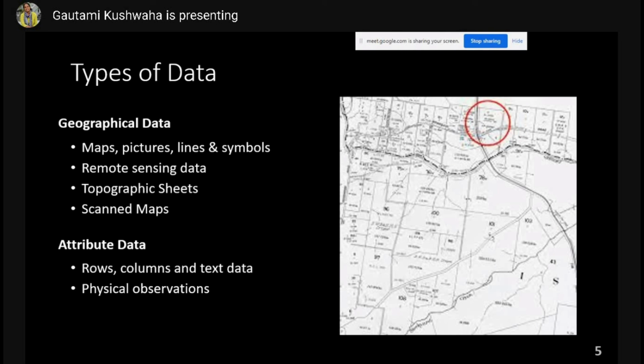Basically, each khasra is each plot. So it contains information according to khasra number. So khasra number and their owner, the use of that particular plot or land, then soil type in that particular land, crop type in that particular land, irrigation, and all that stuff. So in village, these are the informations which are available with khasra number of any particular plot. And this is how khasra maps look like.